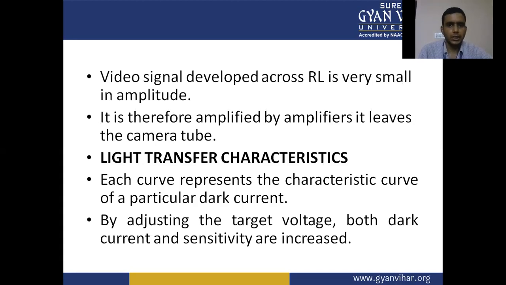Video signal developed across the RL is very small in amplitude. It is therefore amplified by the amplifier as it leaves the camera tube.